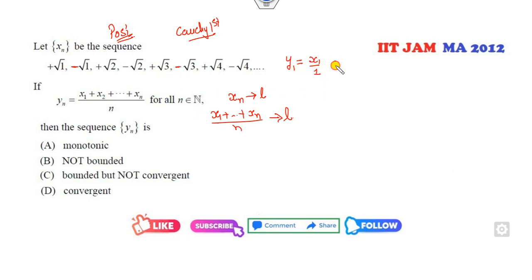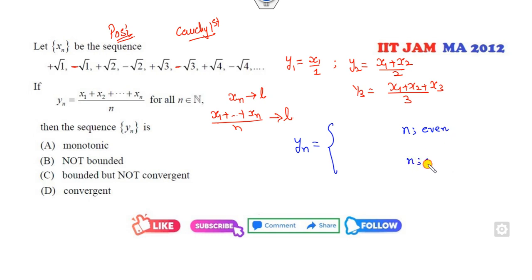So y1 is x1. What is my y2? x1 plus x2 over 2. What is y3? The sum divided by 3, and so on. So I can define y_n like this. What will happen if n is even?